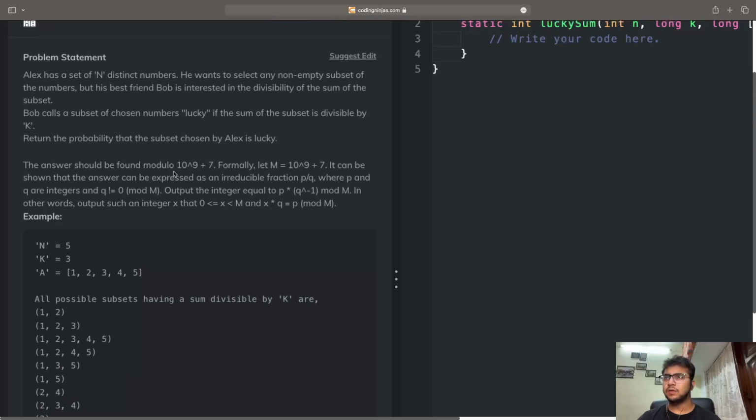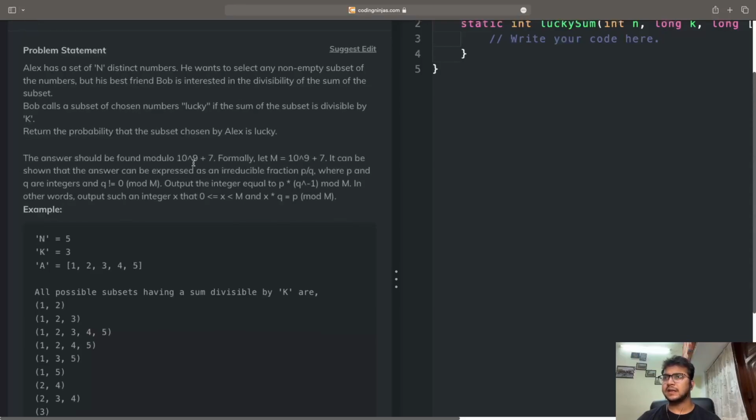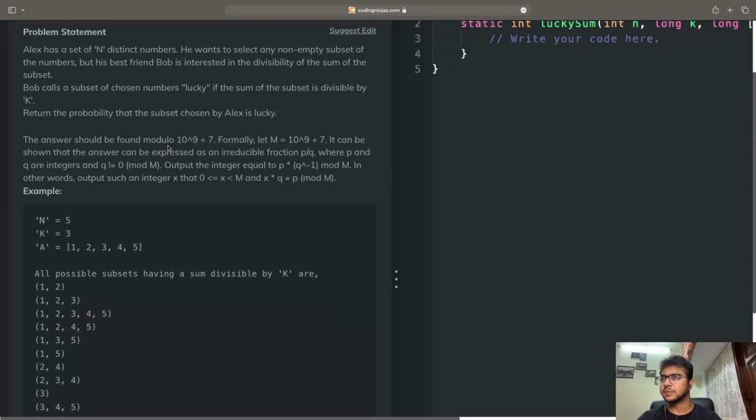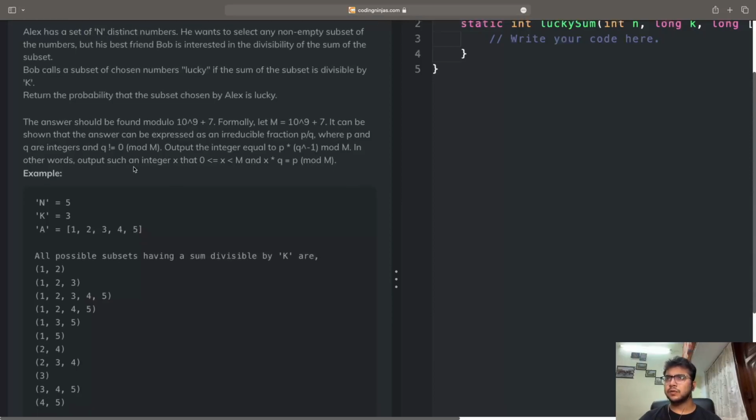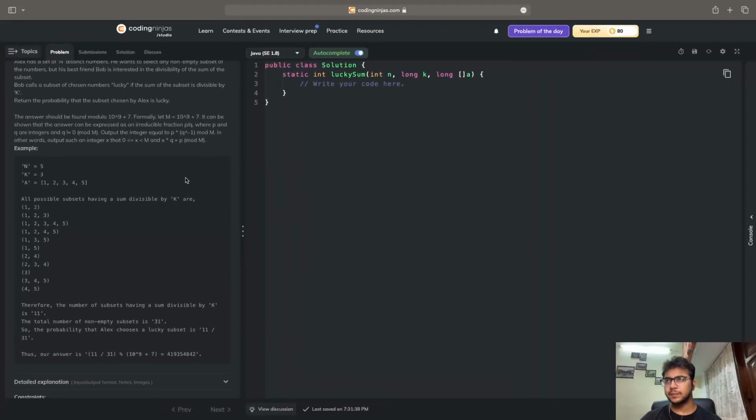The answer should be found modulo 10 raised to the power 9 plus 7. Formally, let m equal this. It can be shown that the answer can be expressed as an irreducible fraction p by q, where p and q are integers and q is not equal to 0. Mod m, all right. Output the integer equal to p multiplied by q raised to the power minus 1, mod m. In other words, output such an integer x that x is between 0 and m, and x multiplied by q equals p mod m. Alright, this is going to be interesting.